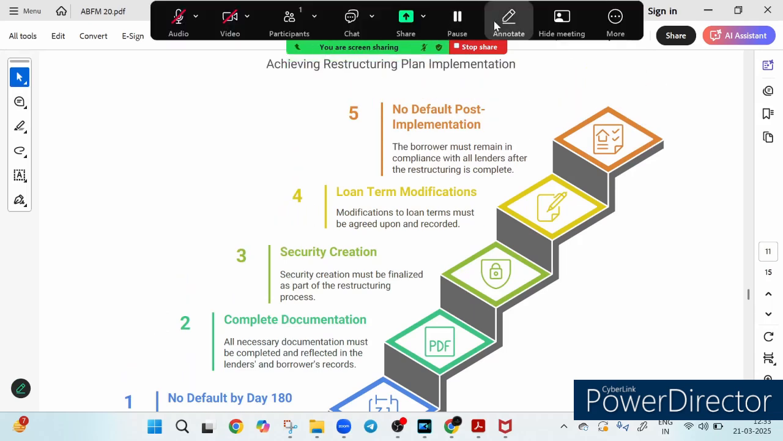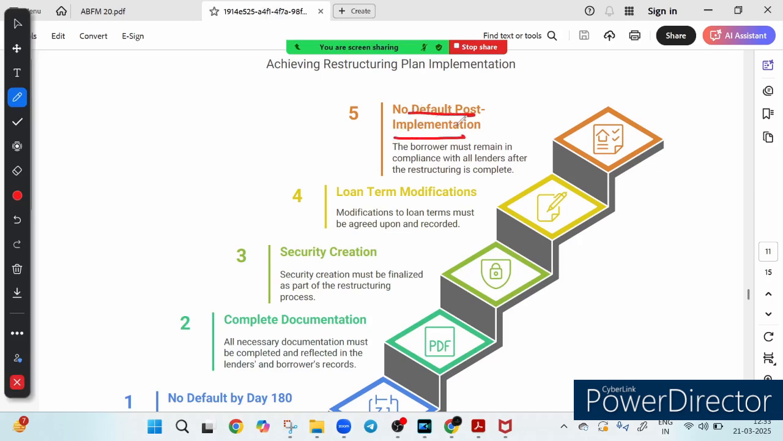And finally we have no default post implementation, which means even after restructuring is complete, the borrower must stay compliant with all lenders to avoid falling back into financial trouble. Because proper restructuring can revive business, prevent bad loans, and ensure a win-win for both bank and borrower.